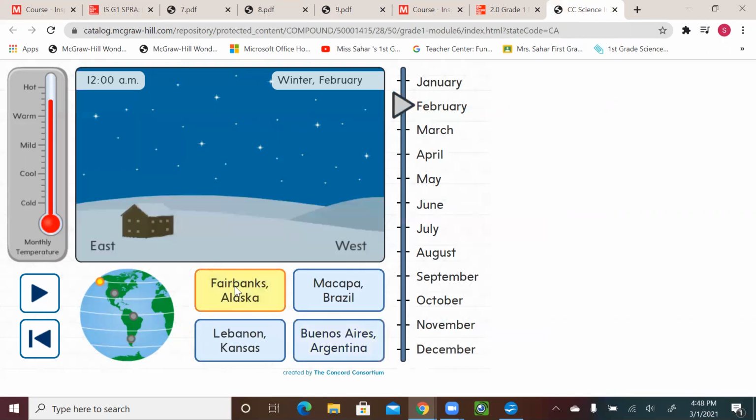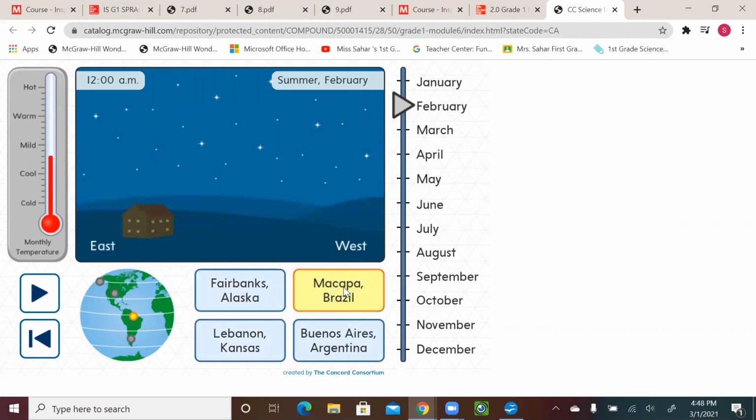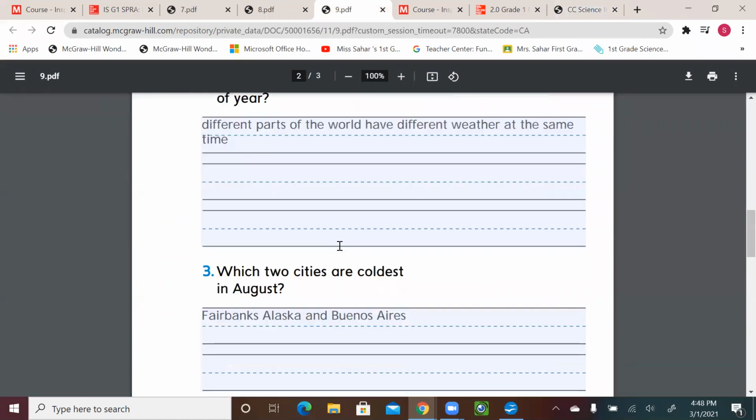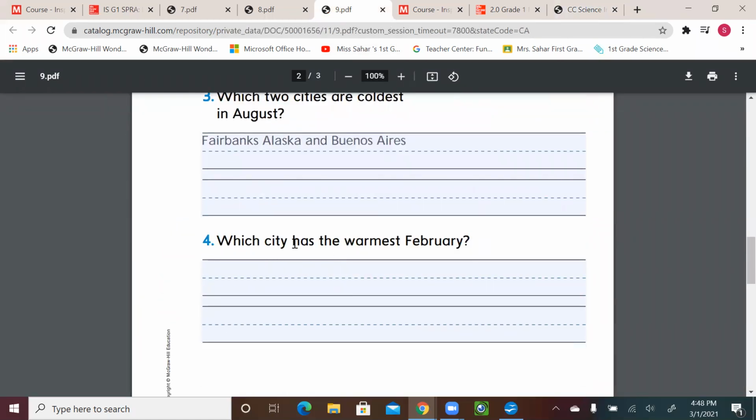And let's see, Alaska was cold, Lebanon between cold and cool, Macapa, Brazil was hot, and Buenos Aires was hot. So the question is, which city has the warmest February?